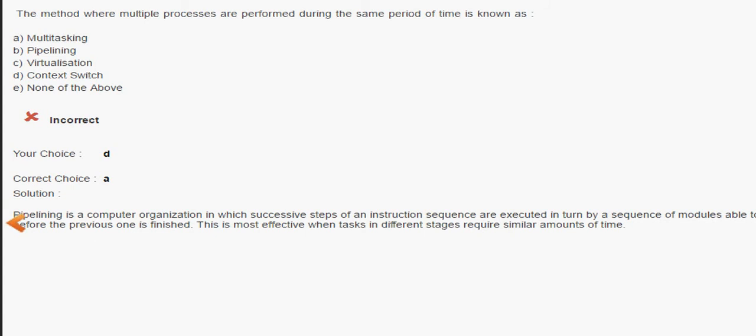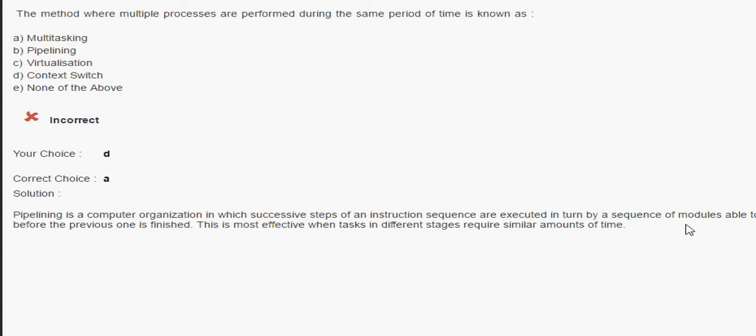Understand the explanation: pipelining is a computer organization in which the successive steps of an instruction sequence are executed in turn by a sequence of modules able to operate concurrently, so that another instruction can be begun before the previous one is finished.